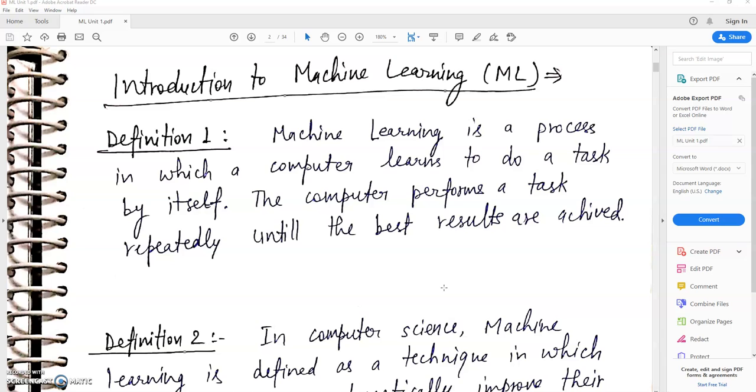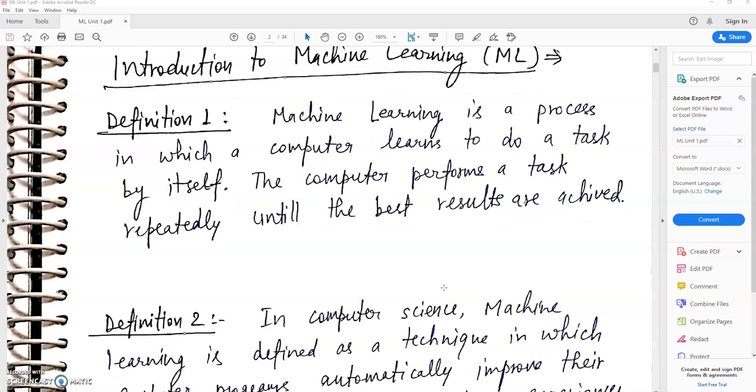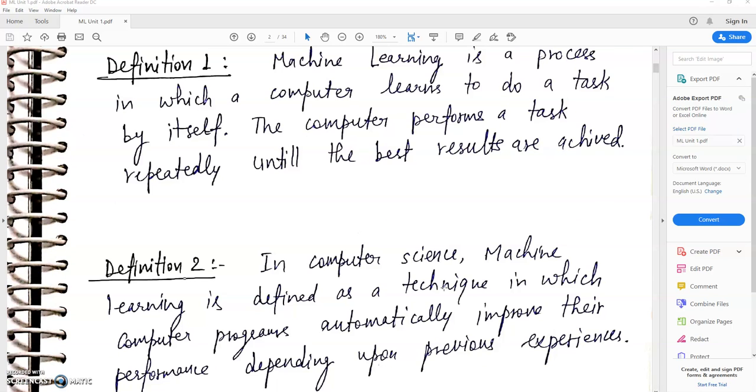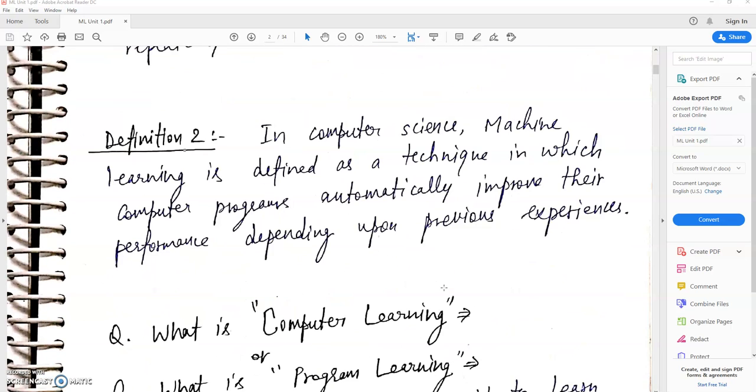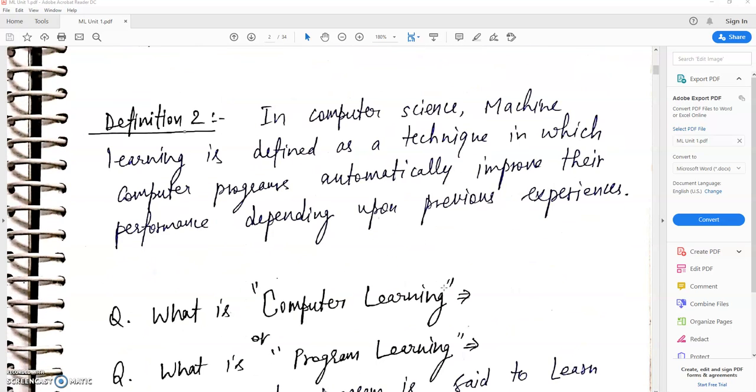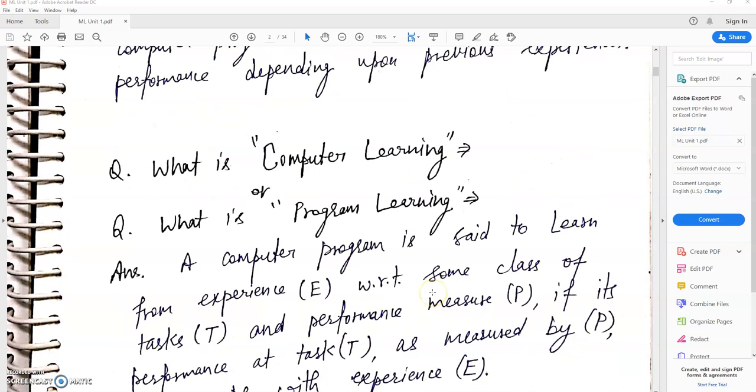Machine learning is a process in which a computer learns to do a task by itself. The computer performs a task repeatedly until the best results are achieved. Definition number 2. In computer science, machine learning is defined as a technique in which computer programs automatically improve their performance depending upon previous experiences.